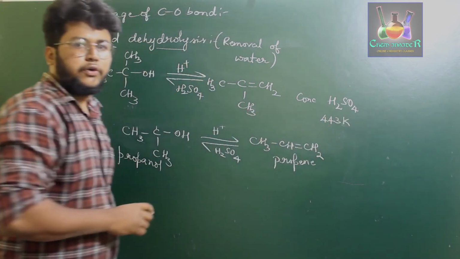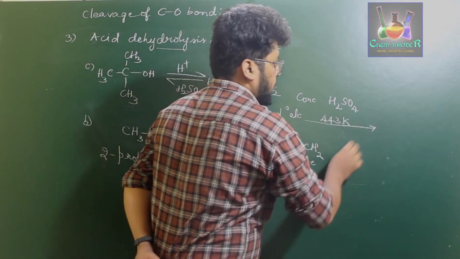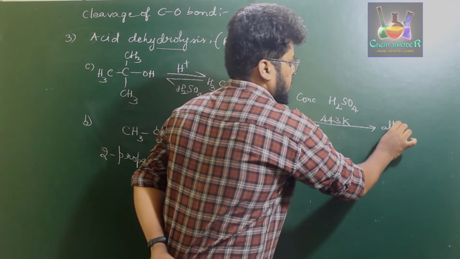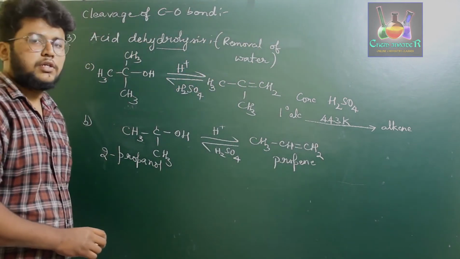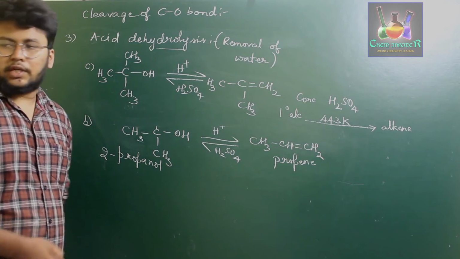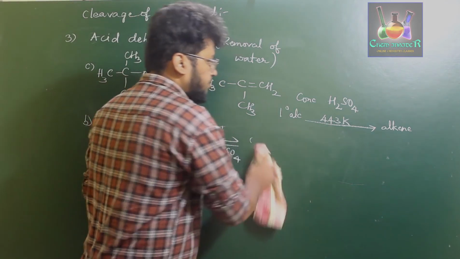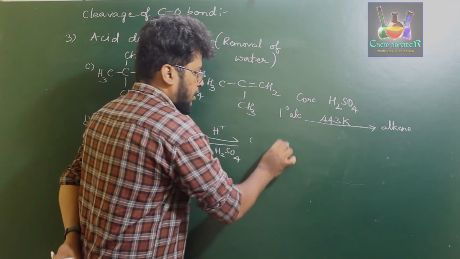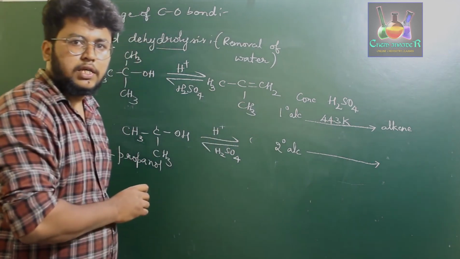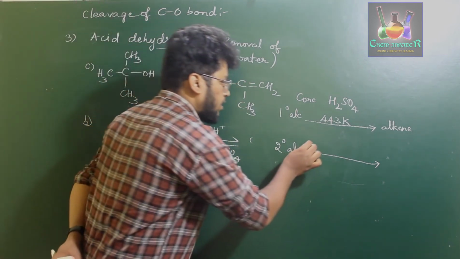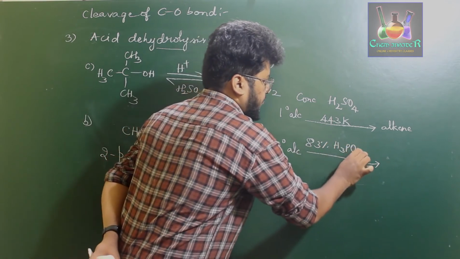That is, in order to convert a primary alcohol to an alkene, we require concentrated sulfuric acid at 443 Kelvin. And if you have to dehydrate a secondary alcohol, you might not require concentrated sulfuric acid. 83% phosphoric acid is more than enough.